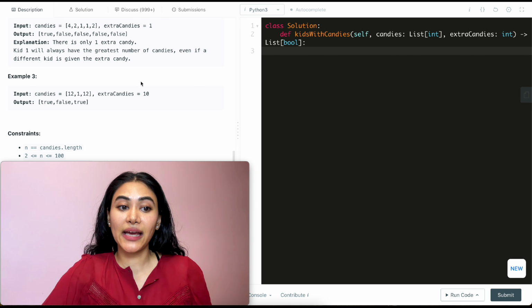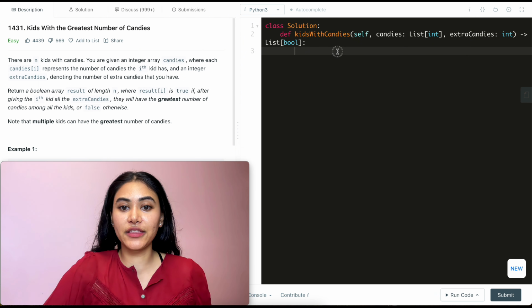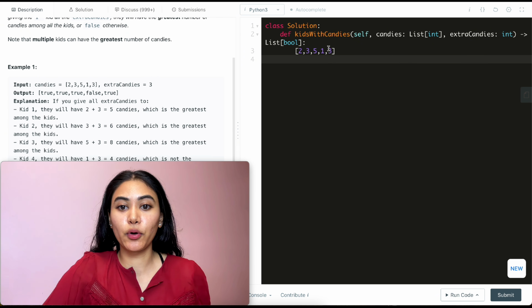Now, this question is pretty straightforward. We just want to make sure we understand what we want to do. So say we have the following example. This is from example 1. What we want to do is just loop through, keeping track of the maximum candy we've seen so far. So it's going to be 5 to start off with. So I'm going to store in my greatest variable the max of my candies. So this right now holds the number 5.